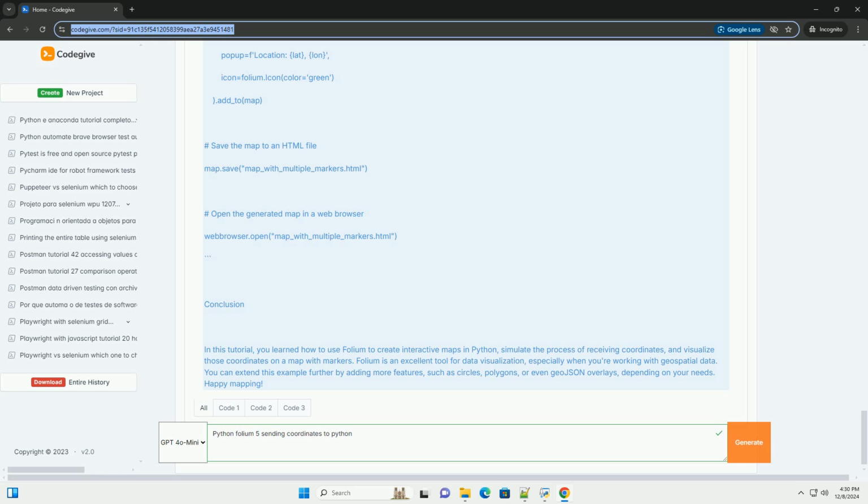Python. Import folium. Create a map centered at a specific location. Latitude equals 40.7128, latitude of New York City. Longitude equals -74.0060, longitude of New York City. Map equals folium.Map, location equals latitude, longitude, zoom_start equals 12. Save the map to an HTML file. map.save, map.html.